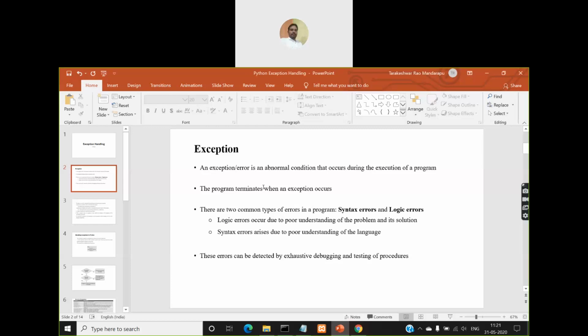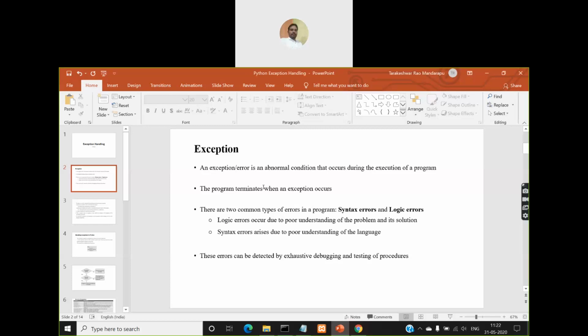So what is a syntax error? A syntax error is nothing but when you don't follow the syntax and semantics of your programming language, then there is a possibility of syntax errors occurring in your program. That means syntax errors will occur when you don't have proper knowledge of the programming language. If you're not so good at the programming language, that is, you have a very poor understanding of it, then you'll get syntax errors.